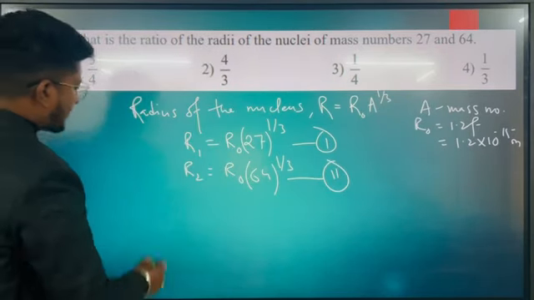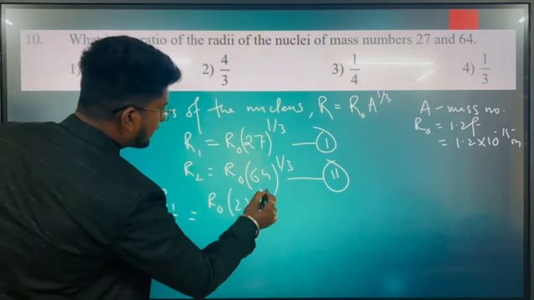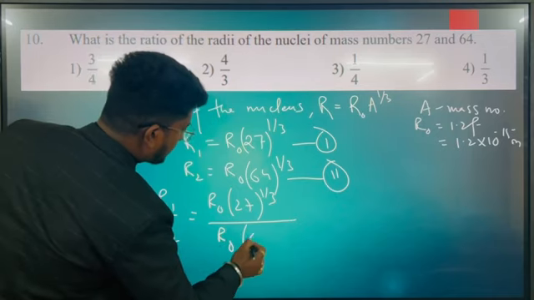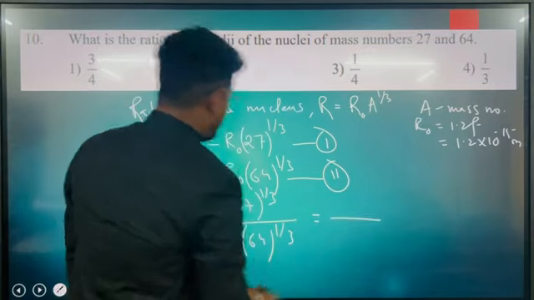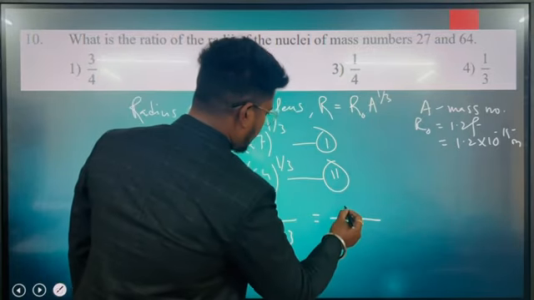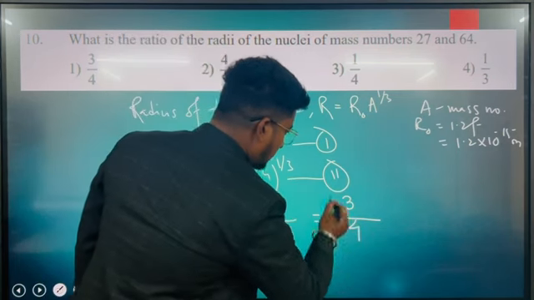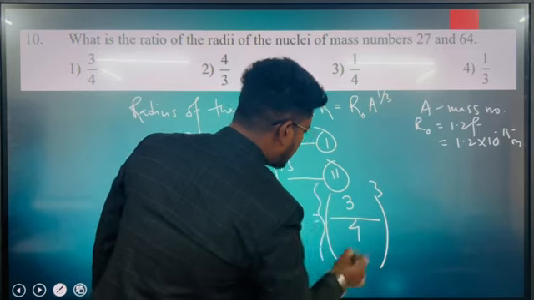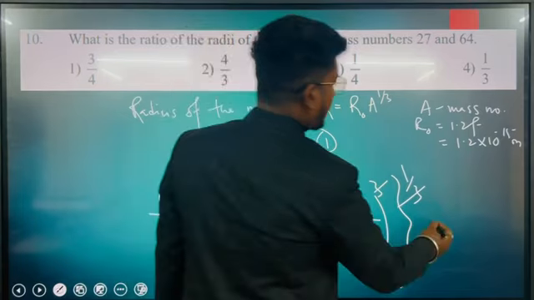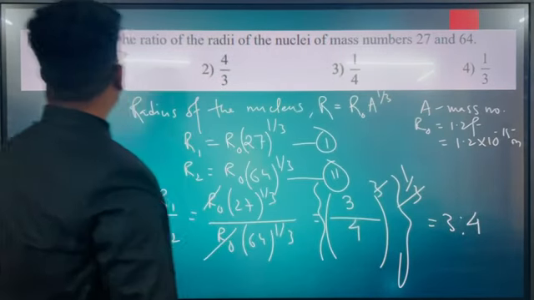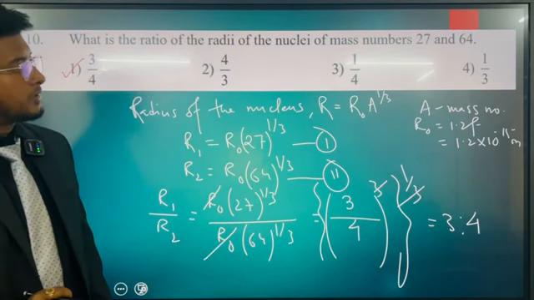Now if I divide R1 by R2, R0 and R0 cancel. 3 cube means 27 and 4 cube means 64, so we can write it as (3/4)^3 whole to the power 1/3. The 3 and 3 cancel, and you're left with 3/4. That means 3 is to 4, and your answer is option number 1.